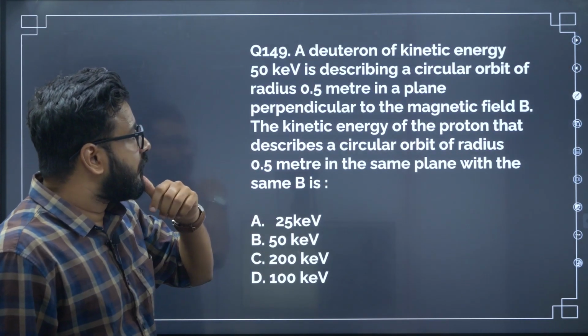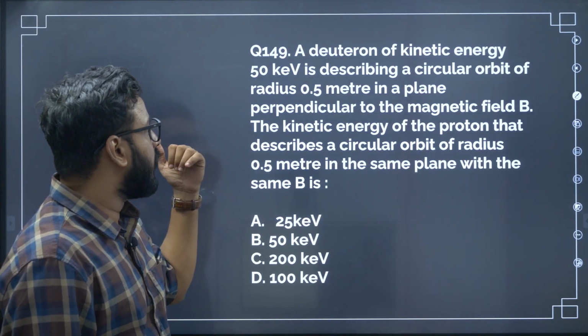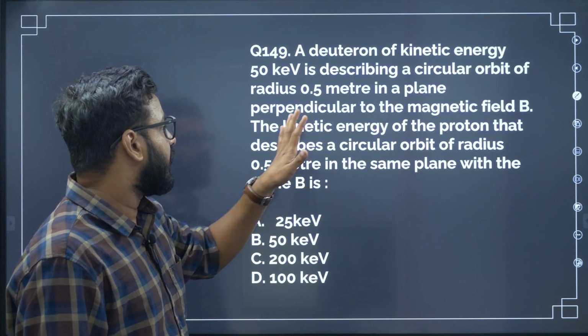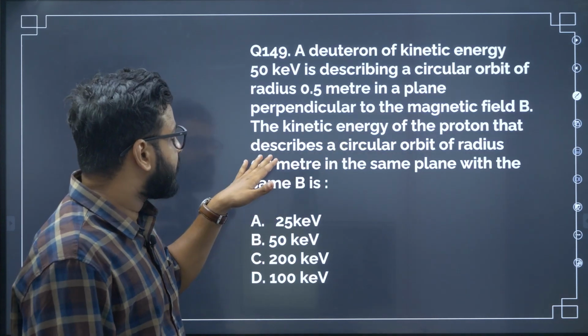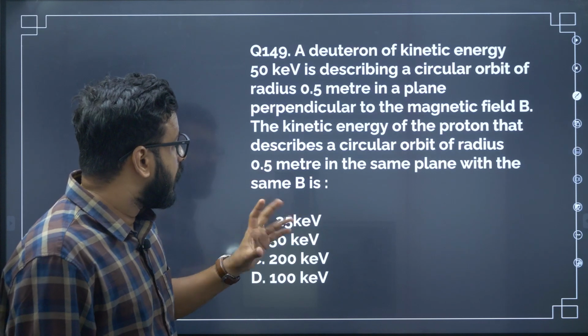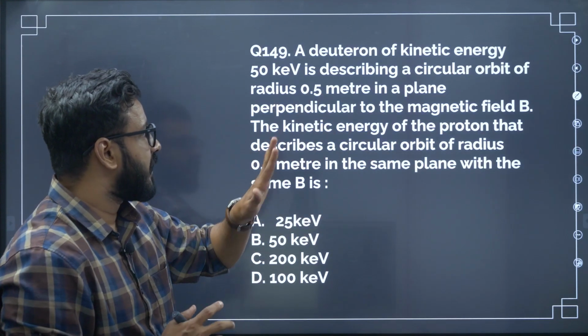A deuteron of kinetic energy 50 kilo electron volt is describing a circular orbit of radius 0.5 meter in a plane perpendicular to the magnetic field. What is the kinetic energy of the proton that describes a circular orbit of the same radius? They have the same radius. Now what will be the kinetic energy of a proton if the deuteron has this much kinetic energy?